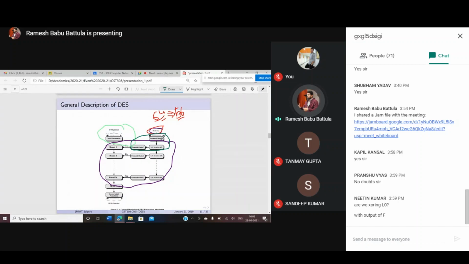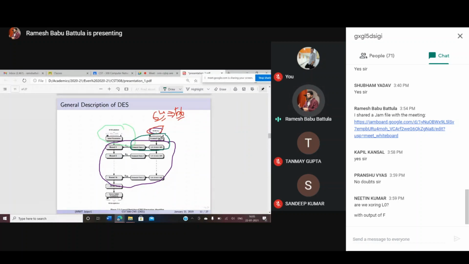In the subkey generation algorithm, you have permutation choice 1 and permutation choice 2, as well as a left circular shift on the bits. That we also discussed. But you need to observe very carefully. We have a 64-bit key, we reduce that into 56 bits, and that 56 bits we are going to provide as input to the subkey generation algorithm.